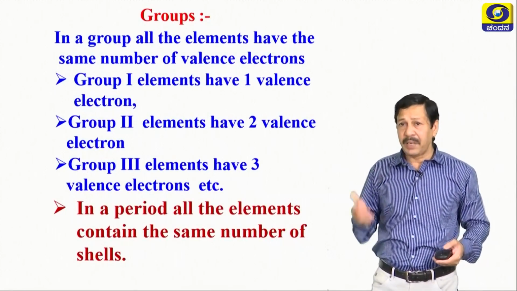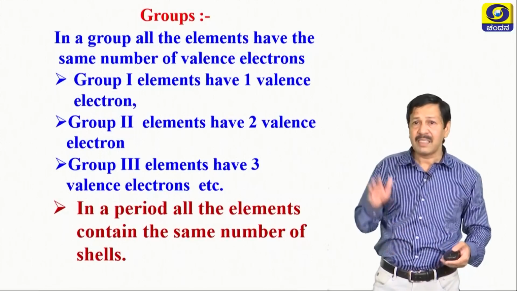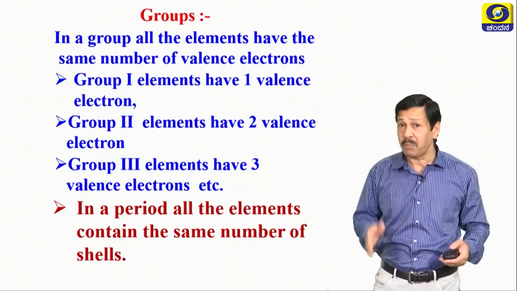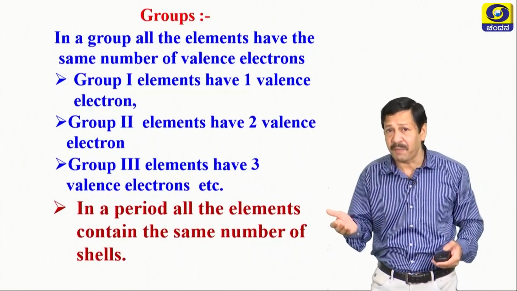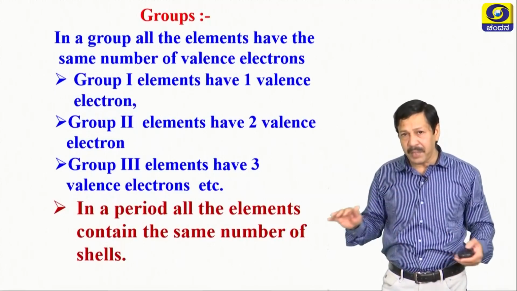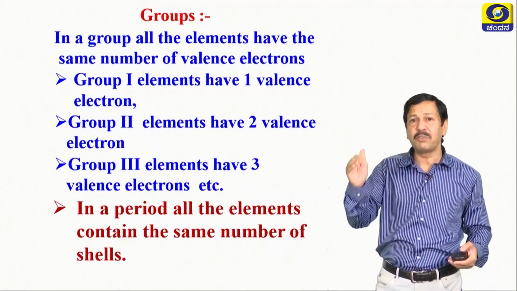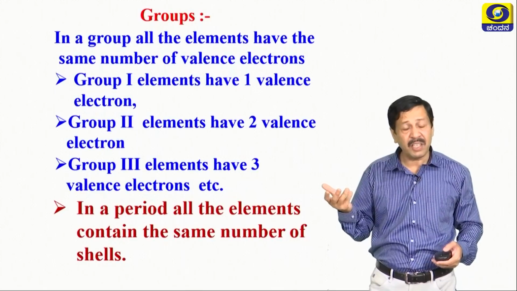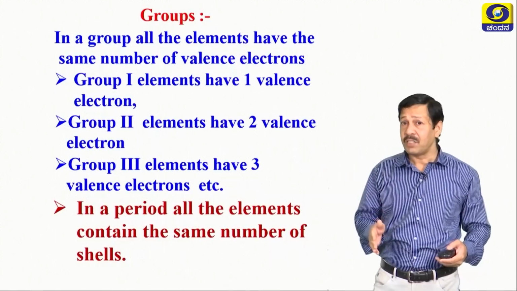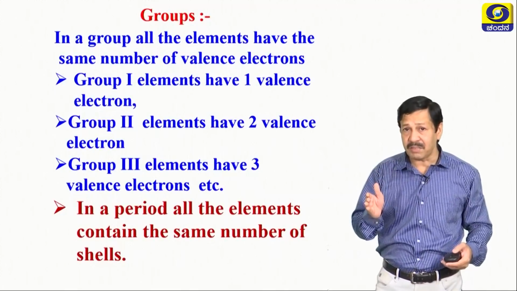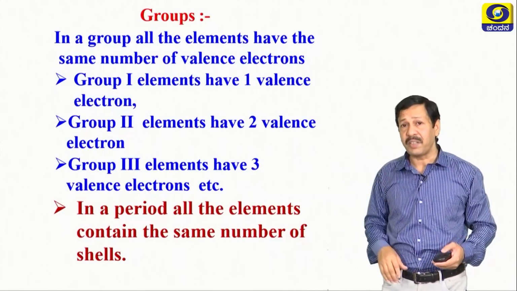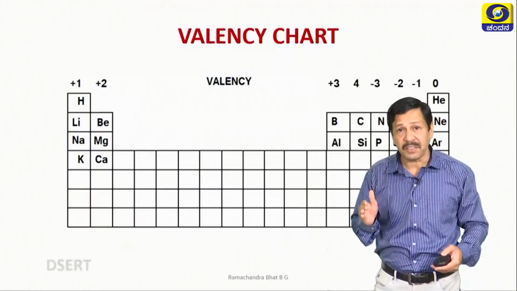Similarly, in a period, all the elements contain the same number of shells. This is also very, very important because to trace the position of an element, we need this knowledge. A third period element means this element should have only 3 shells. That is how they are related to each other. So, classification, atomic number and the electronic configuration are interrelated.